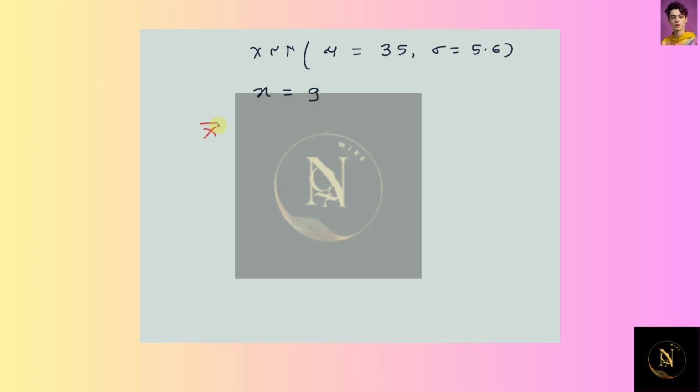So sample mean x bar follows normal distribution with mean mu hat equal to mu and standard deviation sigma hat equal to sigma divided by square root of n. Now we know that the formula for standard normal z equal to x minus mu divided by sigma, or in case of sample mean it becomes z equal to x bar minus mu divided by sigma upon square root of n. So we use this to find out the probabilities.